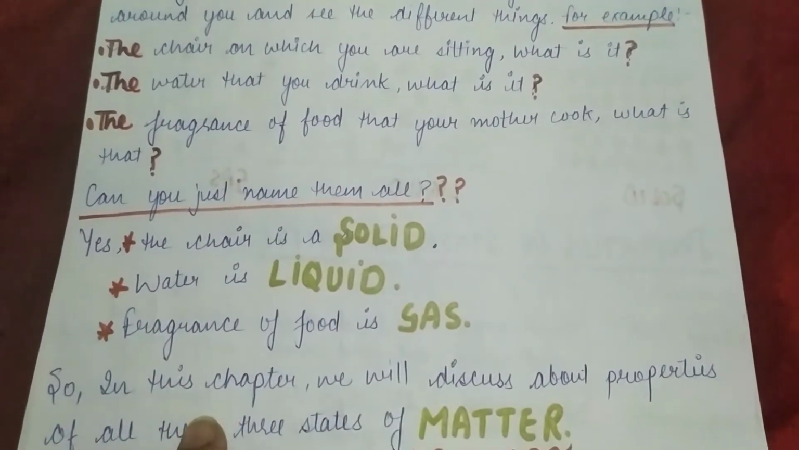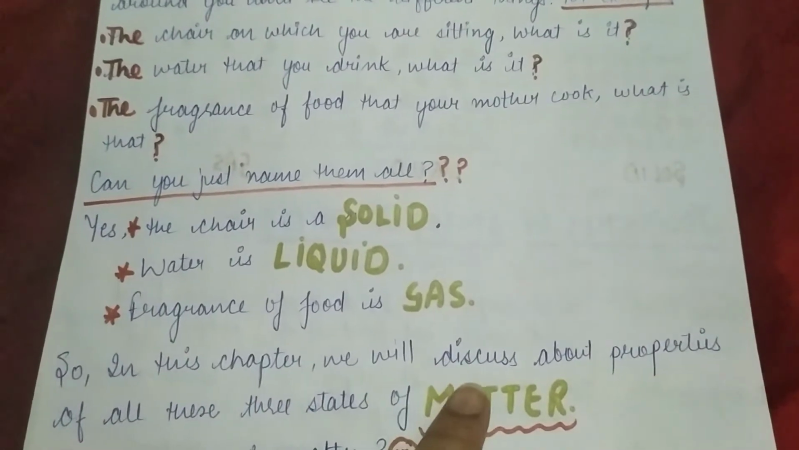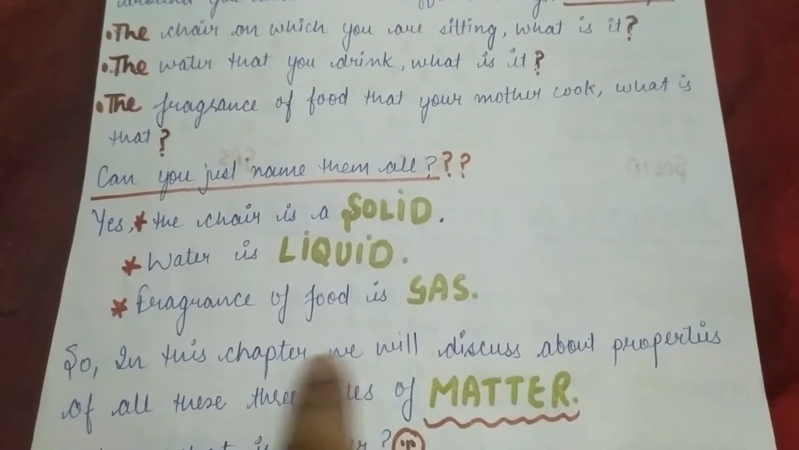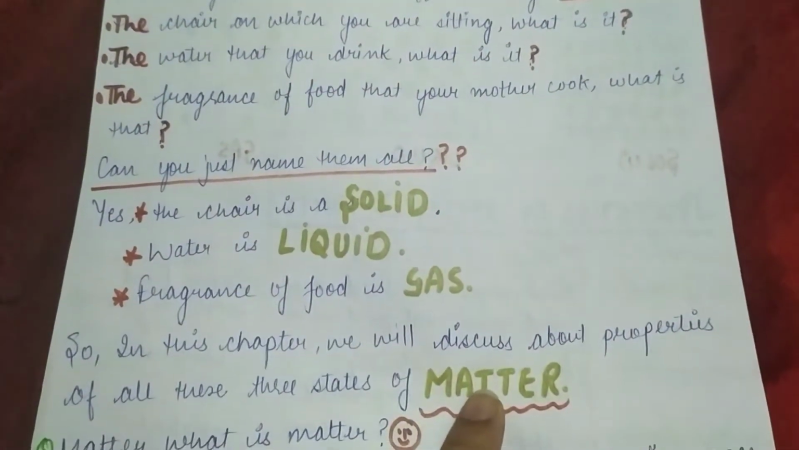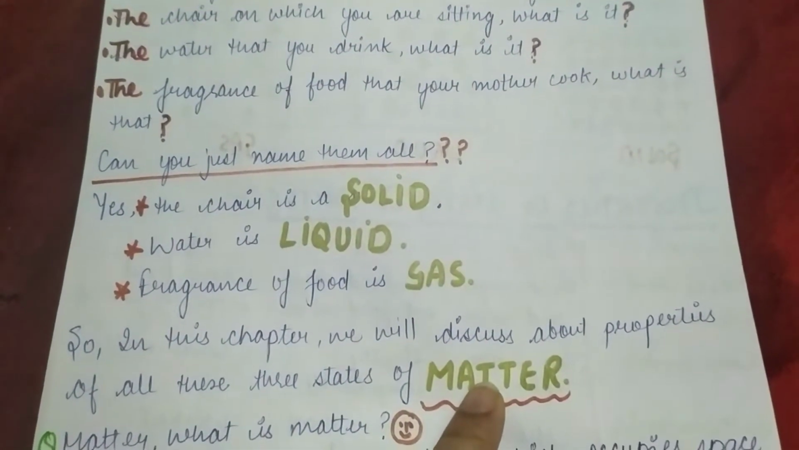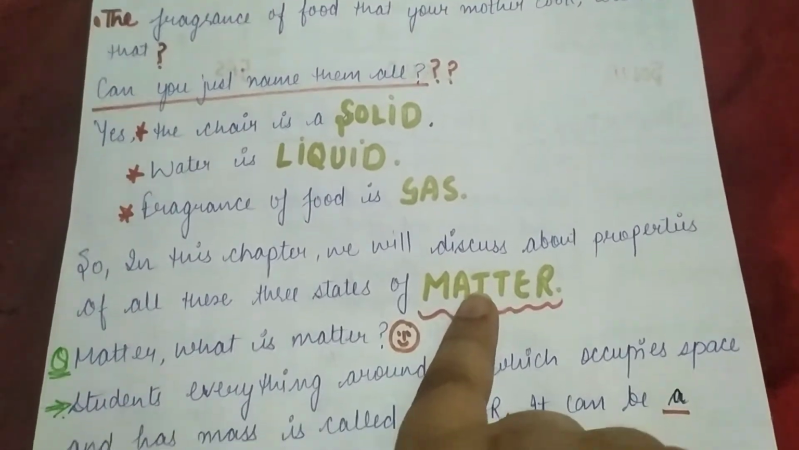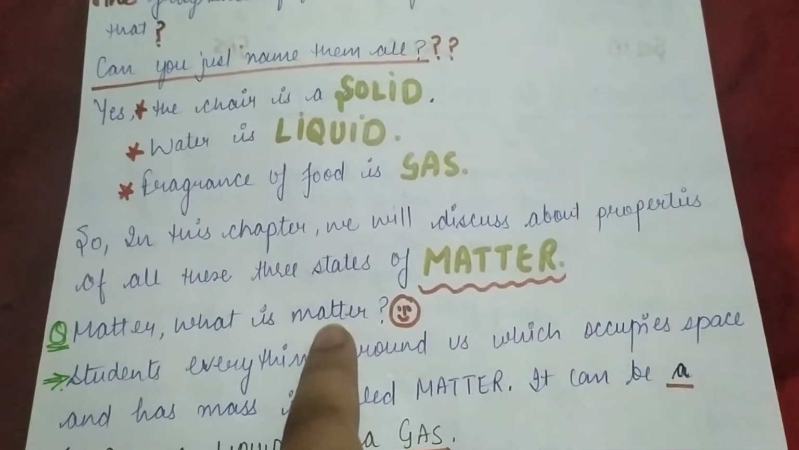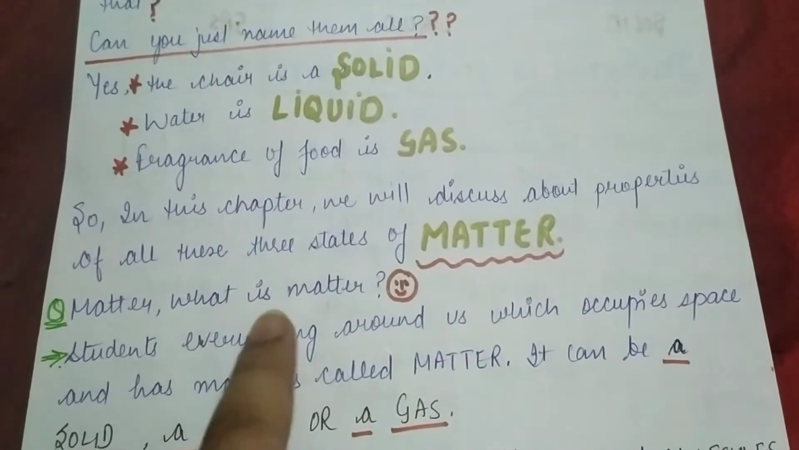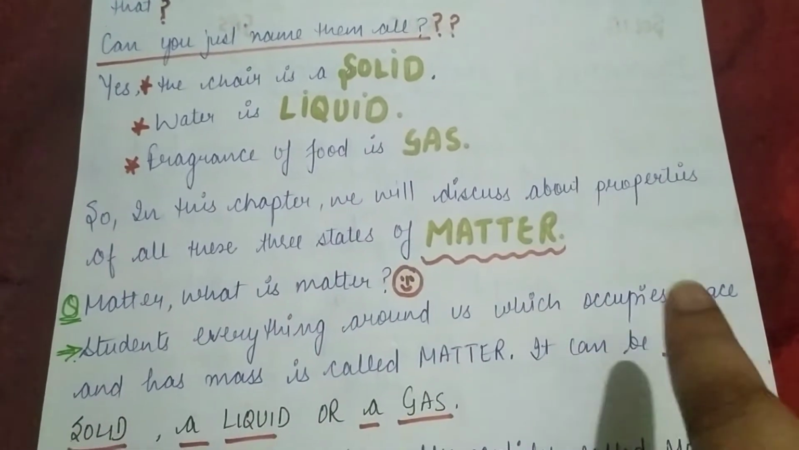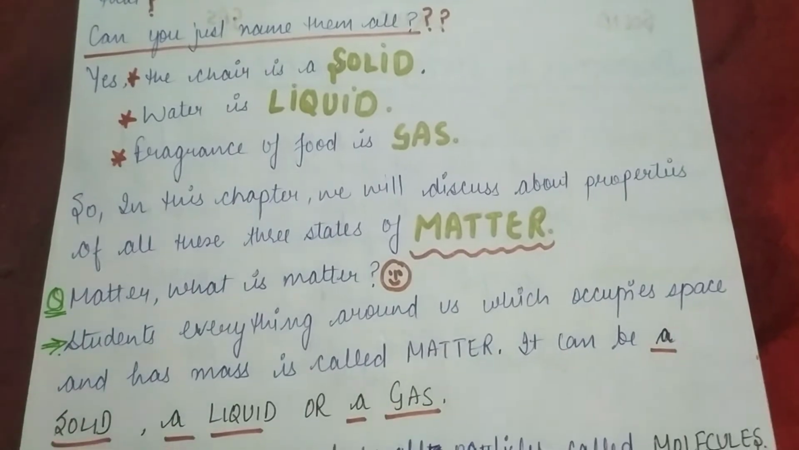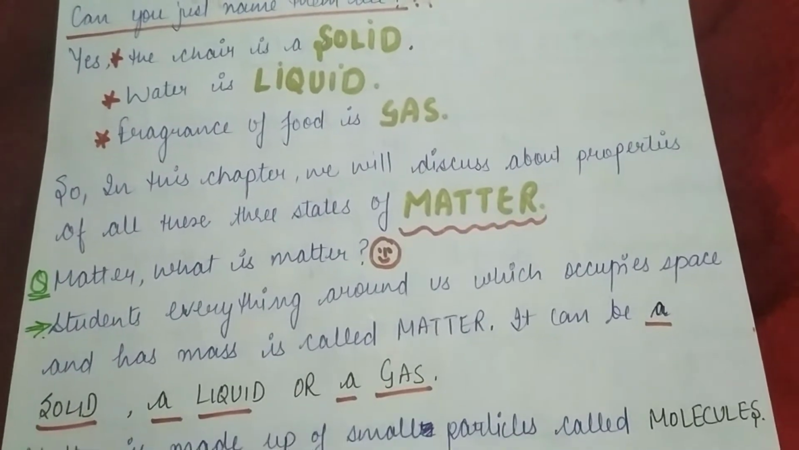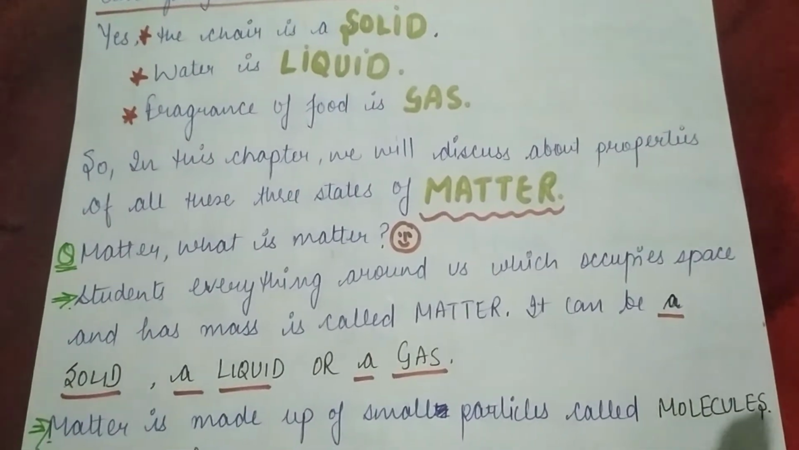So students, in this chapter we will discuss the properties of all these three states of matter. Yes, matter. What is matter? Students, everything around us which occupies space and has mass is called matter. It can be a solid, a liquid, or a gas.